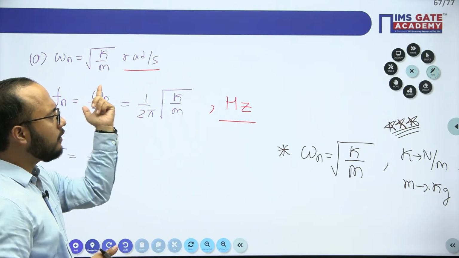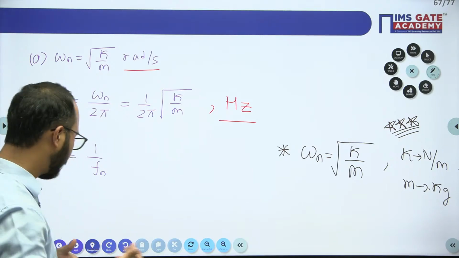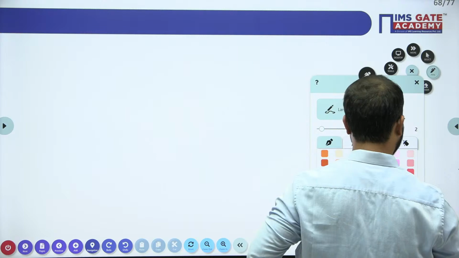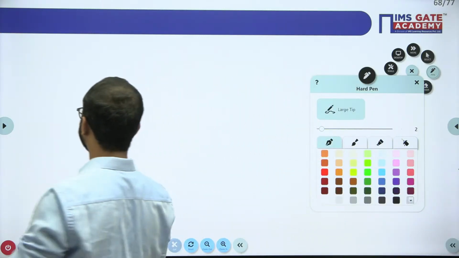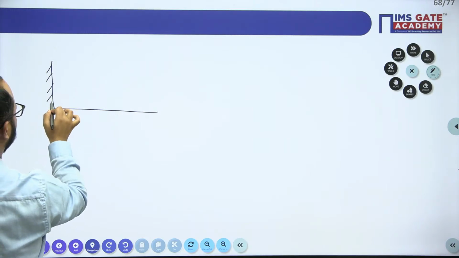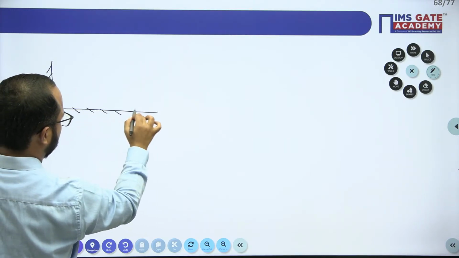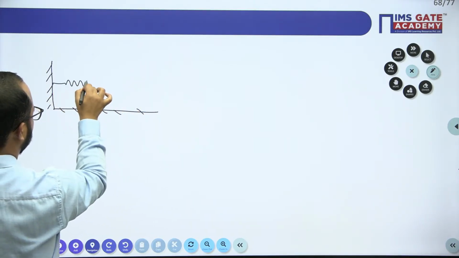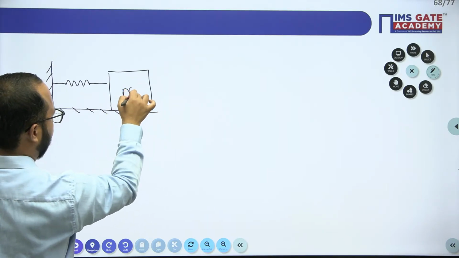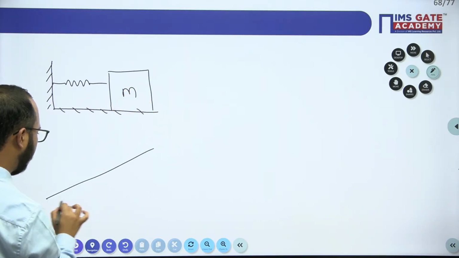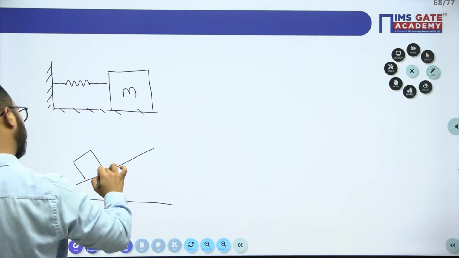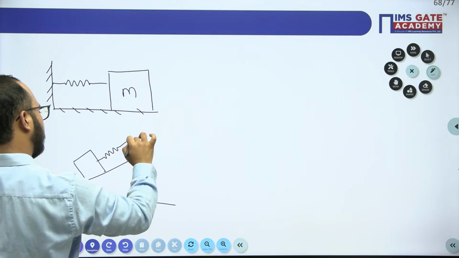Now this formula is applicable for various cases also. I will explain those cases, just a minute. In this case also, let's suppose an inclined plane is there, theta angle is provided, this mass is there, and this mass is attached with this spring.